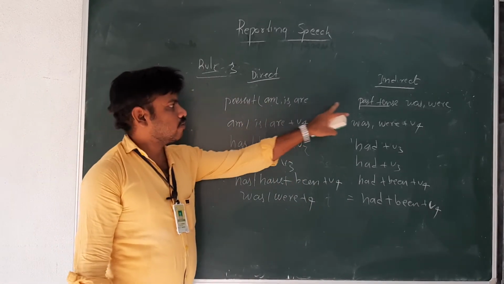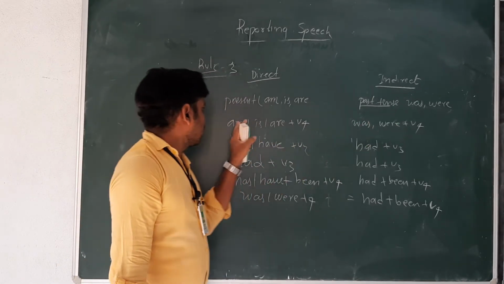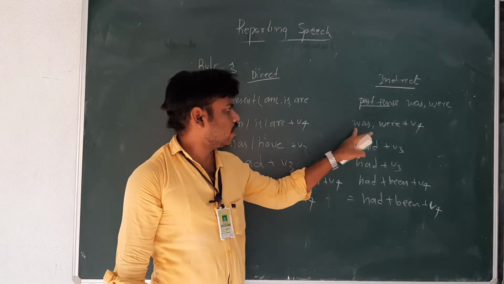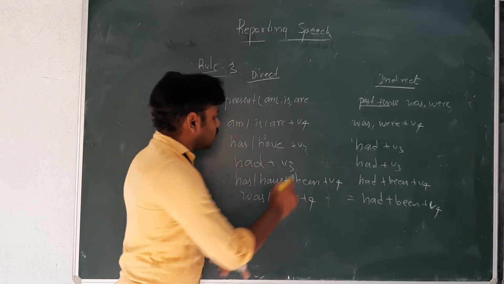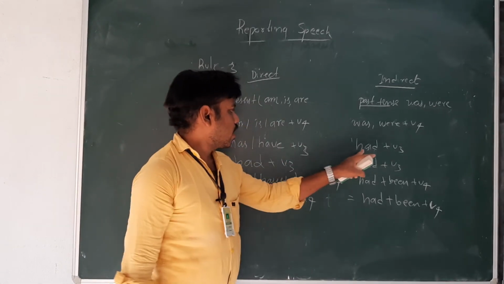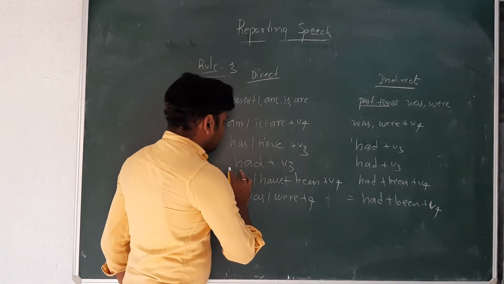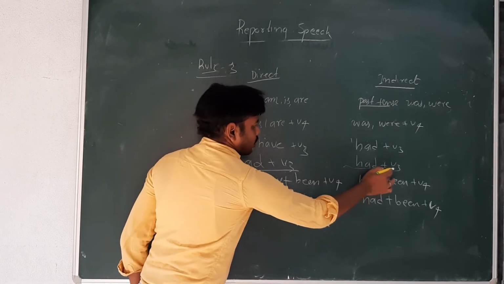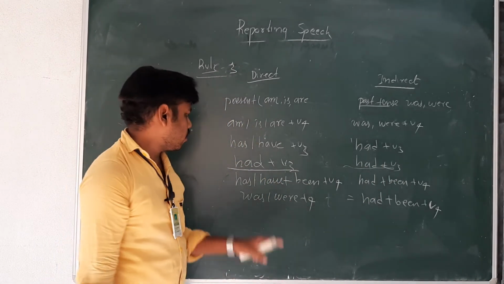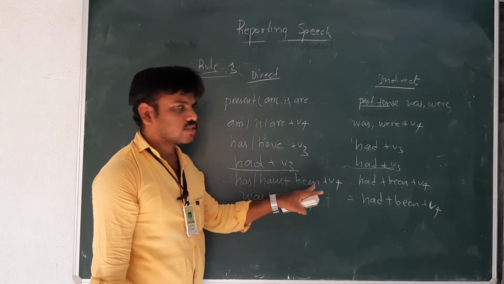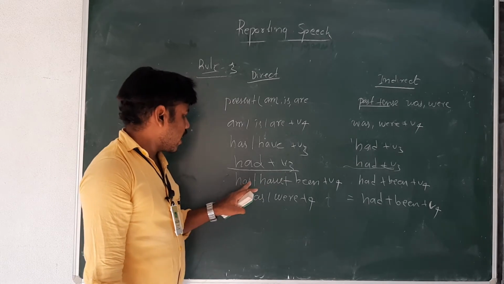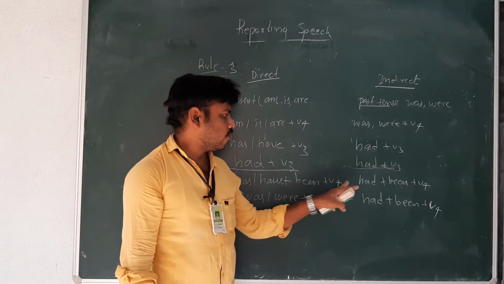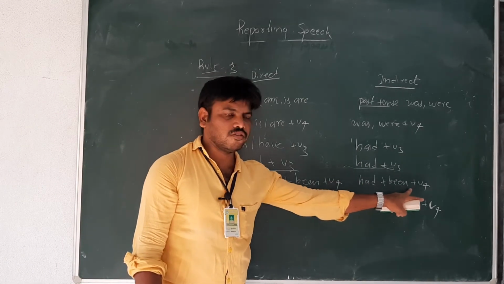Present am, is, or will become was, were. Am, is, or plus V4 will become was, were, or V4. Has or have plus V3 form becomes had plus V3 form. Had plus V3 form remains as a had plus V3 form. Has or have plus been plus V4, that is ing form. Once again I repeat, has or have plus been V4 will become had plus been plus V4.